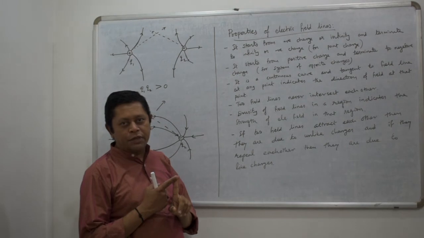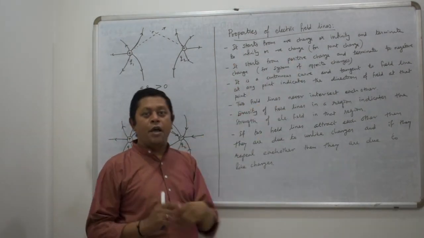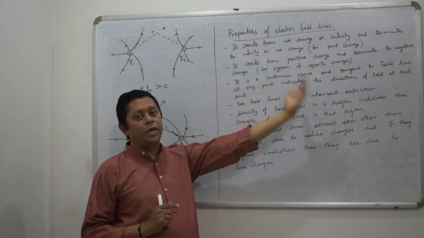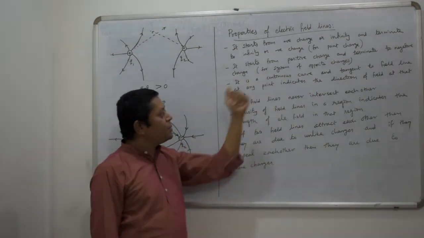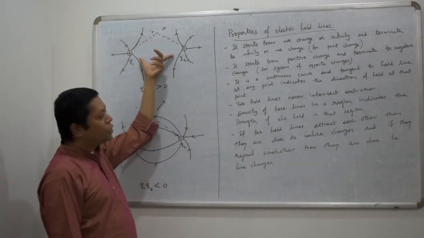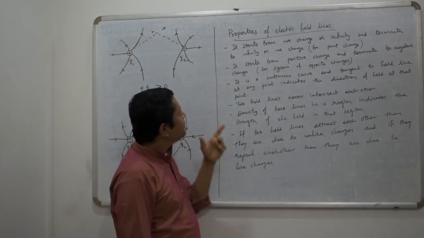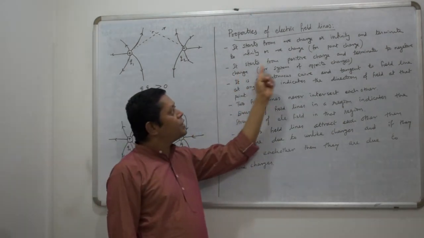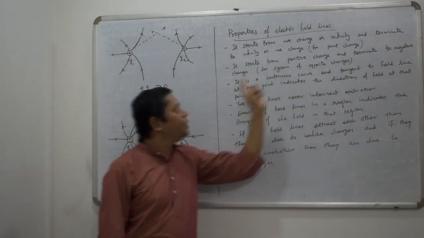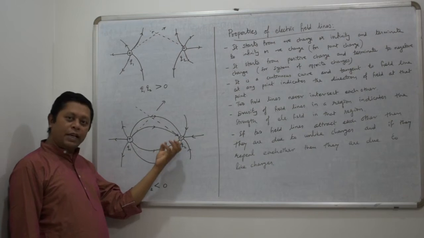Because for positive charge, it starts from the positive charge and terminates at infinity. For negative charge, it starts from infinity and terminates at the negative charge. If it is a system of charges, suppose both charges are like charges or unlike charges. If both are unlike charges, you can say it starts from the positive charge and terminates at the negative charge. For positive charge, radially outward; negative charge, radially inward.